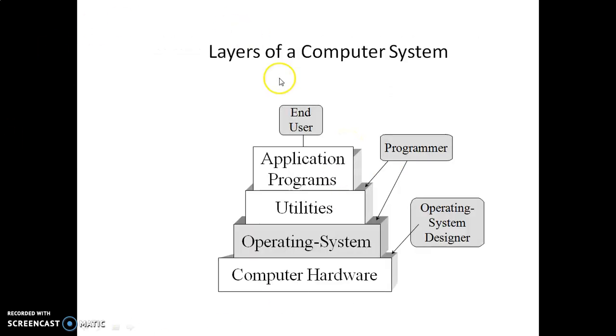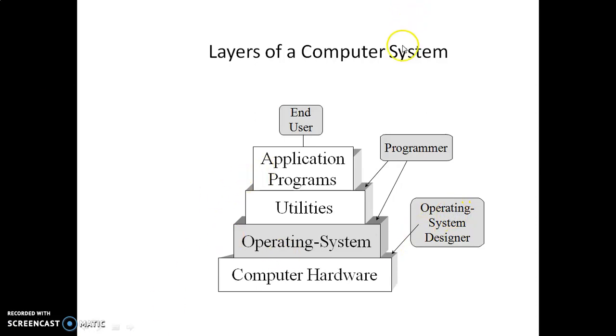And next, the layered architecture of the computer system. Here also the lowermost level is always the computer hardware, and next we have the operating system, and next we have utilities. Finally we have application programs. The application programs are directly connected to the end user, the utilities and operating system are connected to the programmer, and the operating system and computer hardware are directly connected to the operating system designer.